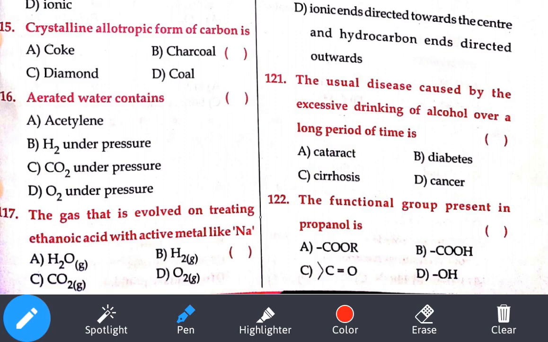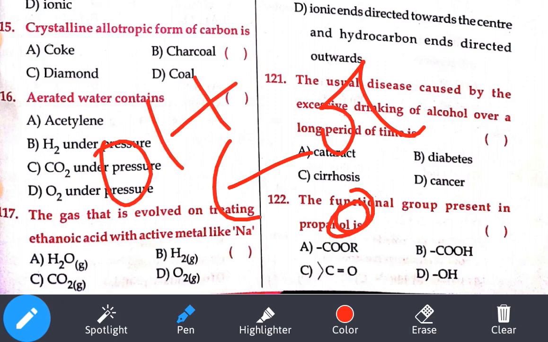Okay, I think that page is over. Let's see the next page. It's loading.